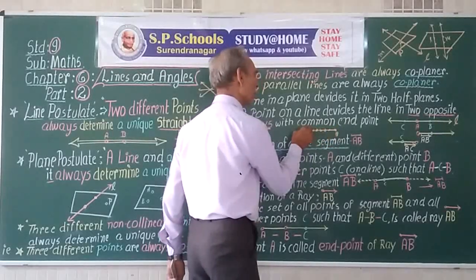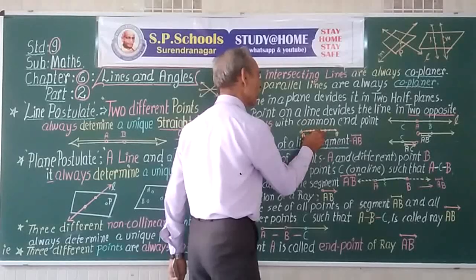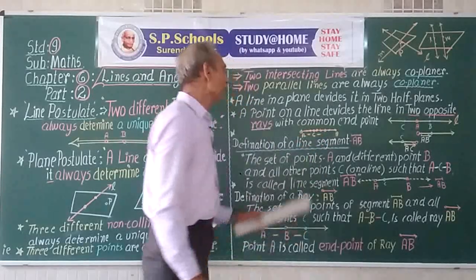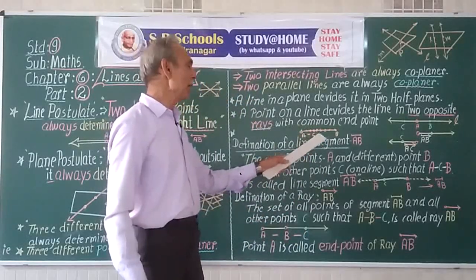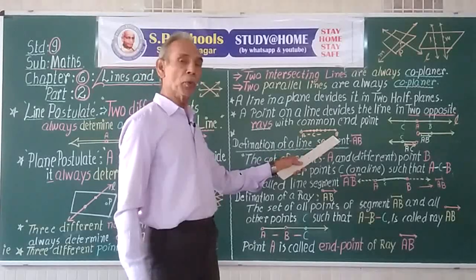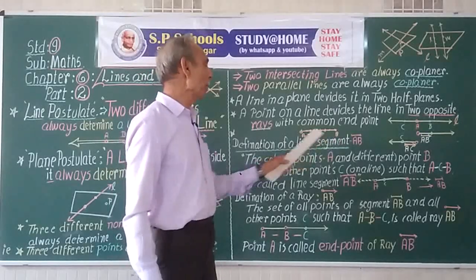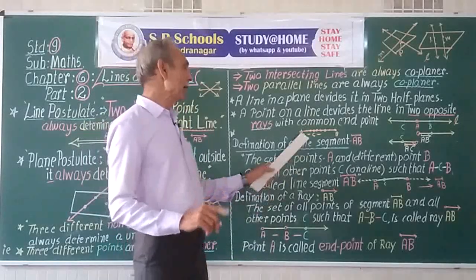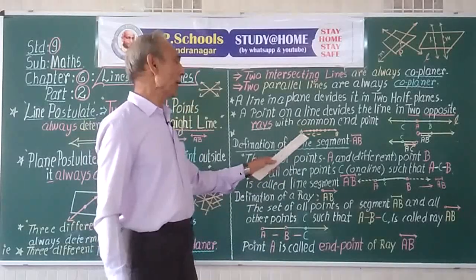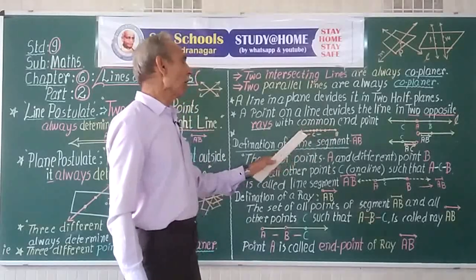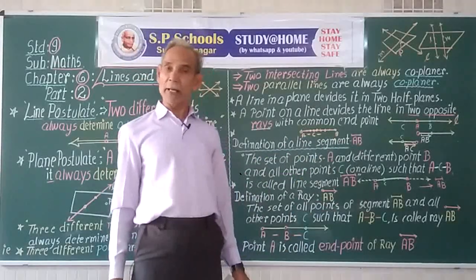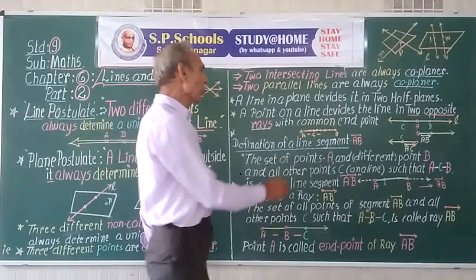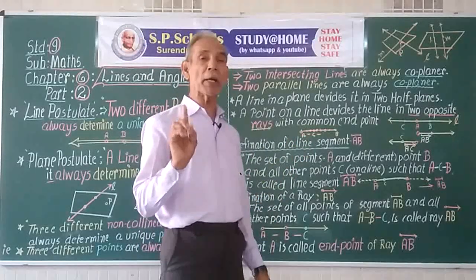So these are all points C between them, making A-C-B. That will make up line segment AB. So line segment AB is a set of point A, point B, and all other points between A and B. Here we have to take into account the property of betweenness.